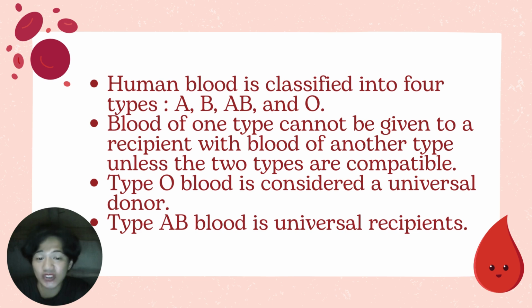Type O blood is considered a universal donor, which means this type of blood can be given to individuals of any blood type, while type AB blood is considered a universal recipient, which means that this type of blood can receive blood from individuals of any blood type.